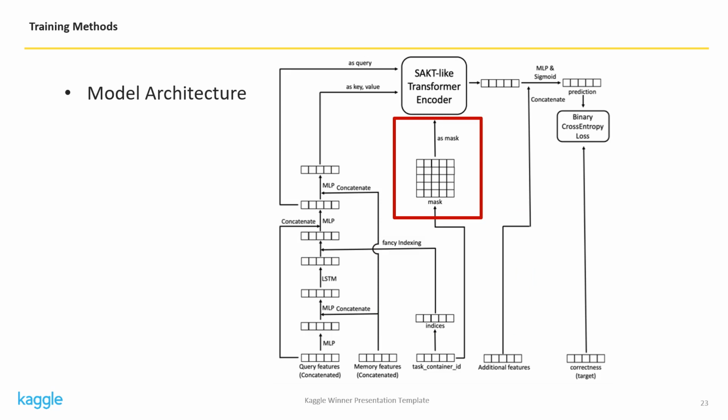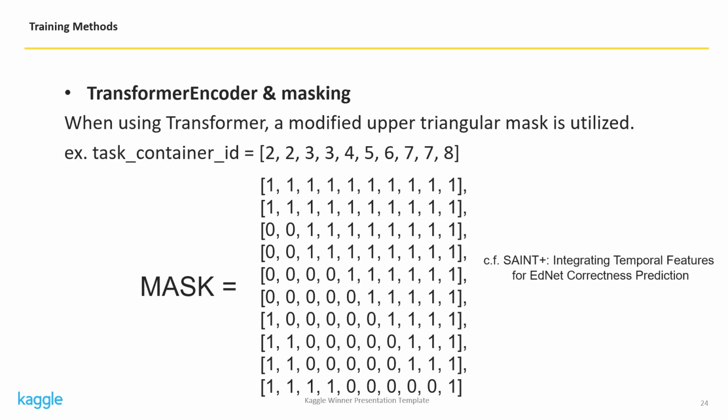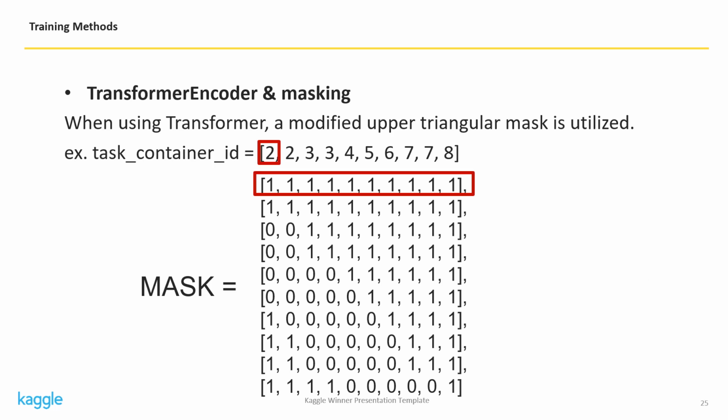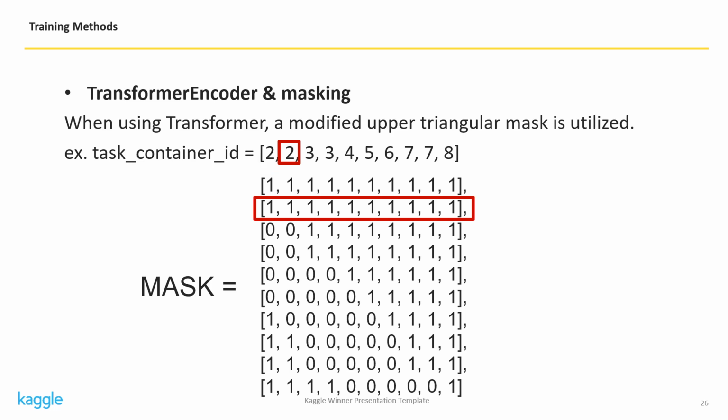Okay, then let's look at the masking techniques used in transformer encoder. When using transformer, I used a modified upper triangular mask different from the Saint paper. Because of the task container ID, a simple triangular mask causes leakage problem. For example, the first element cannot use any information, as the first row of the mask is all ones. The second element cannot use any information, same as the first element. The third element can use the first and the second element, as the first and the second element of the